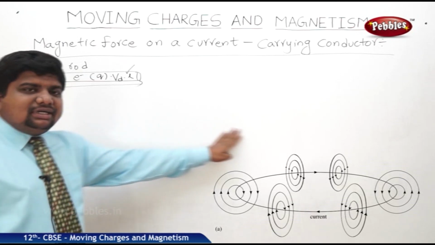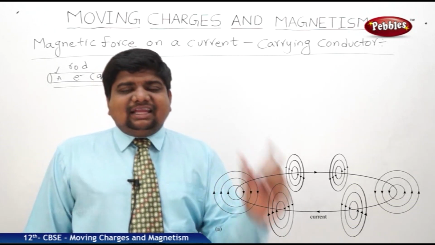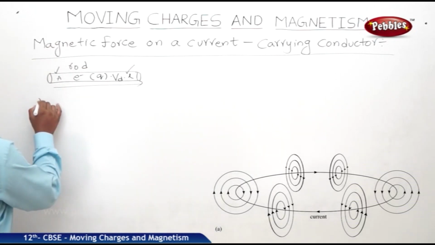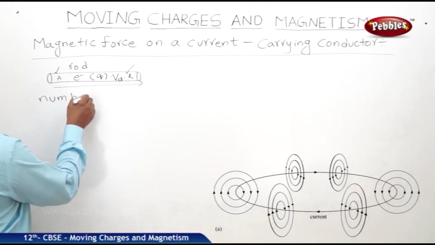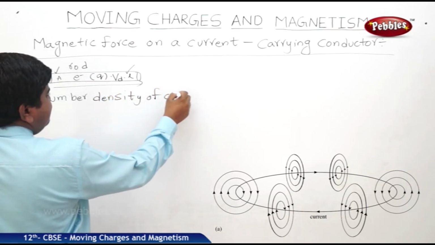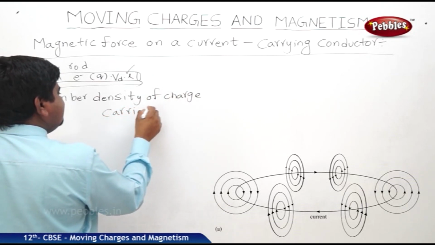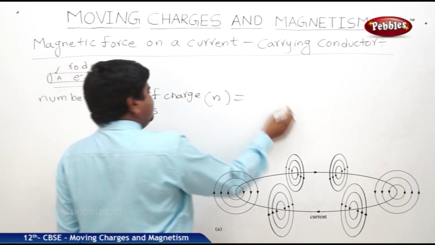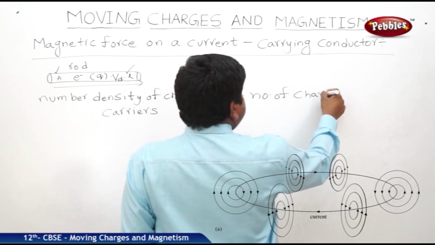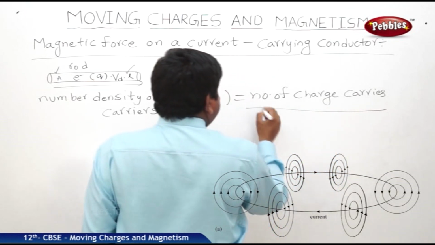So we know the number density of charge carriers. What is the meaning of number density of the charge carriers? The number of charge carriers present in unit volume. The number density of charge carriers, the symbol is N, is equal to the number of charge carriers by unit volume.